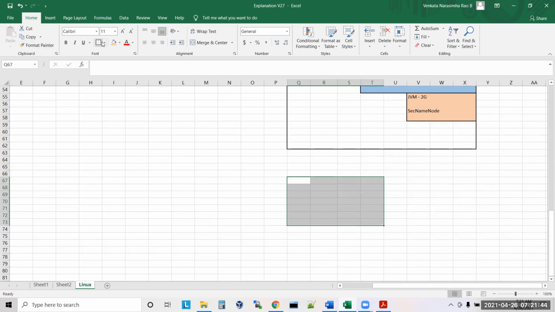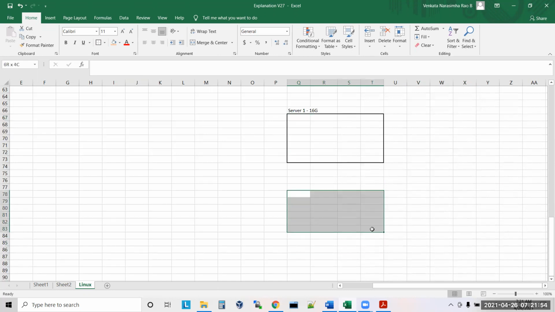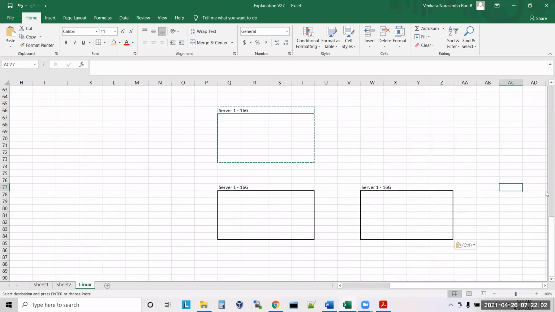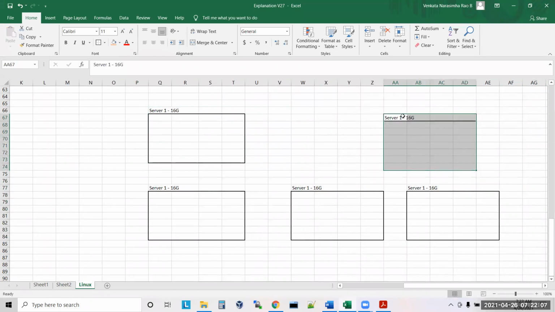So this is server one, where you have 16 GB RAM. You have server 2, server 3, server 4, and server 5.